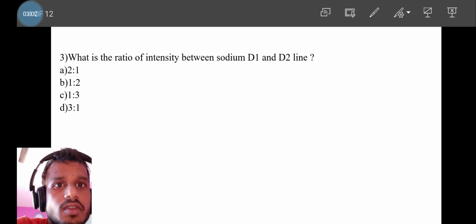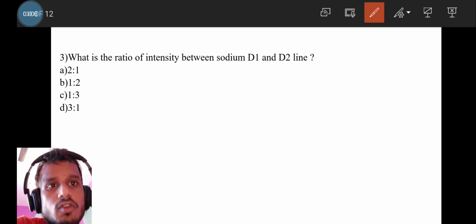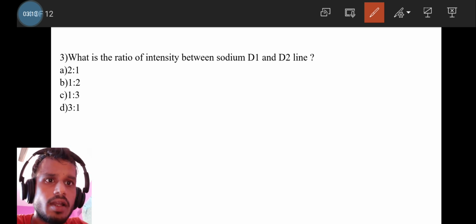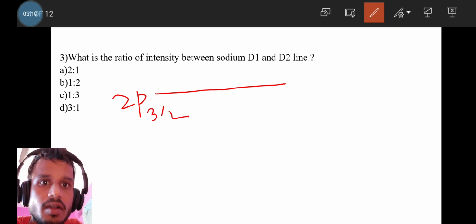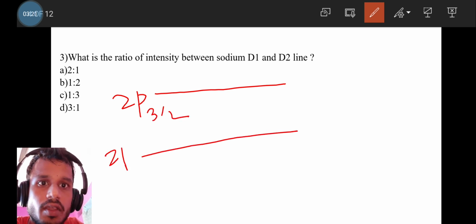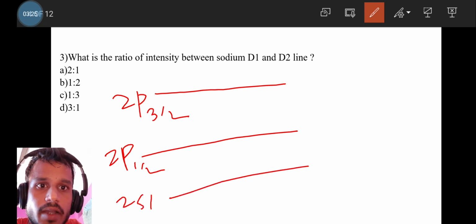The next question is one of the most important questions. What is the ratio of intensity between the sodium D1 and D2 lines? For the sodium D1 and D2 lines, we have the 2p 3/2 state, the 2p 1/2 state, and the 2s 1/2 state.